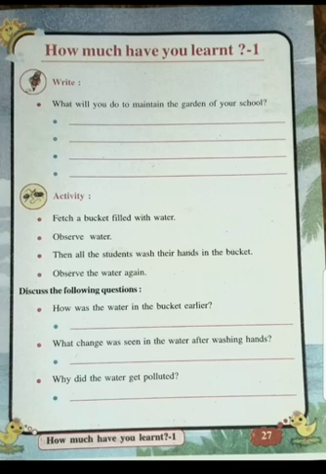What is the activity here? Fetch a bucket filled with water, observe the water. Then all the students wash their hands in the bucket, observe the water again. So here it is a very simple activity. Then when all the children wash their hands in the same bucket, what will happen? Earlier the water was very clean when you brought the water in the bucket, and when all of you washed the hands, the water got dirty. So this is what is called pollution of water.